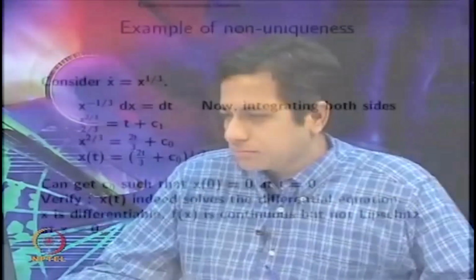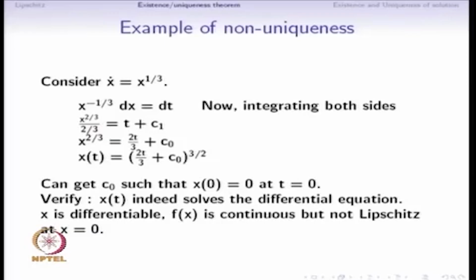For these purposes, we will from now on eventually assume that a function f, when studying a differential equation, is locally Lipschitz at every point x naught. But this is an example where without the locally Lipschitz property, it turns out that there can be non-uniqueness of solutions to the differential equation. So, we see that the solution x is differentiable. We were able to get explicitly the solution x as a function of time. We can also differentiate this as a function of time and see that it solves this differential equation.